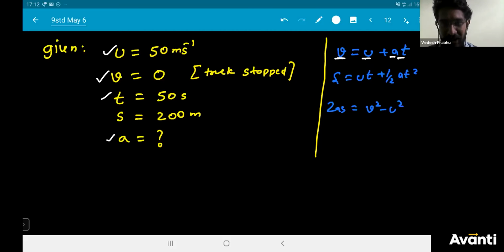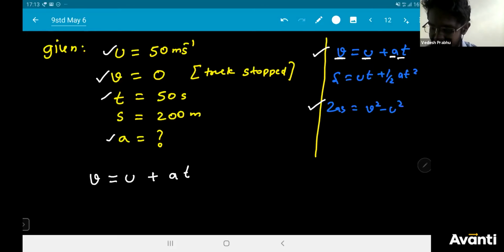But if you carefully notice, you can also use equation 3. You can also use equation 1 to solve. Whichever is convenient for you, you can use. So let us just try what would happen. I'm starting with V is equal to U plus AT. V is 0, U is 50, A I have to find, and T is 50.